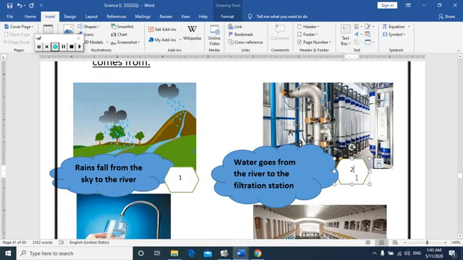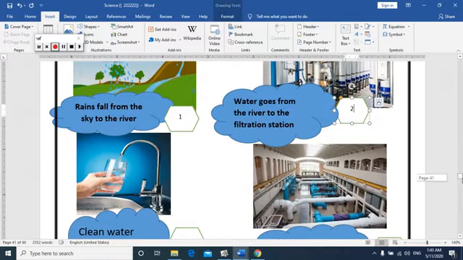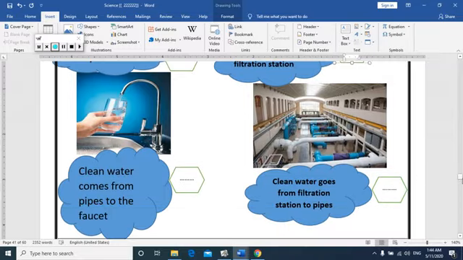What is the next step? The third step. Yes, Hannah Mandur, I hear you. Great, that's right. The third step is clean water goes from filtration station to pipes. So, where is this step? Yeah, this is the third step. So, we put here number 3. Let's write with each other. Number 3.